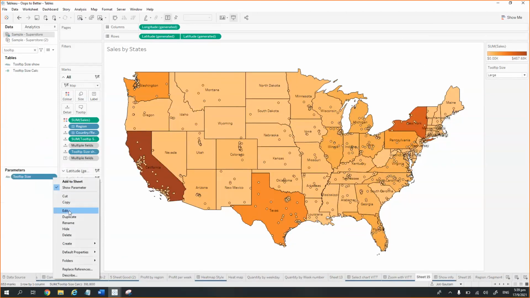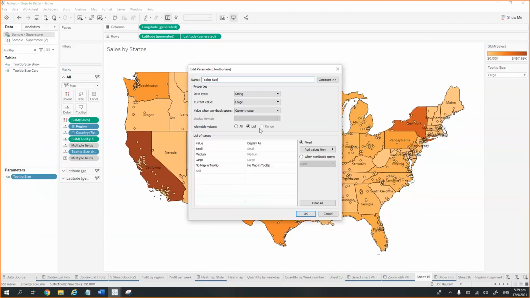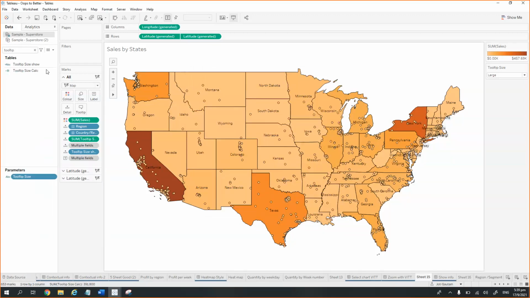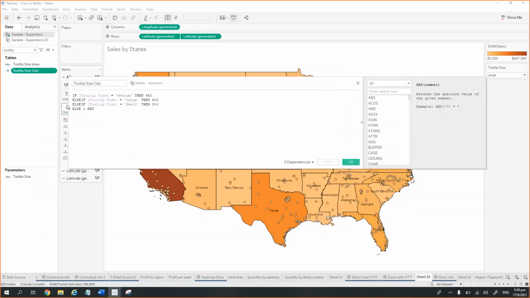Again, there is a normal string parameter created, which is showing small, medium, large, and no map in the tooltip. These are the things. And then there is a tooltip calculation, which is deciding the width and the height of the tooltip.